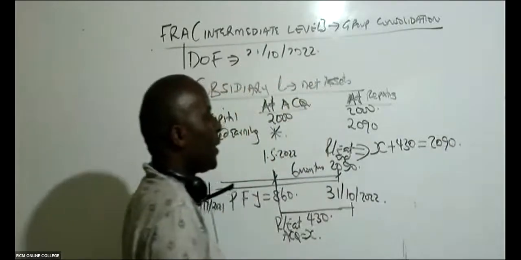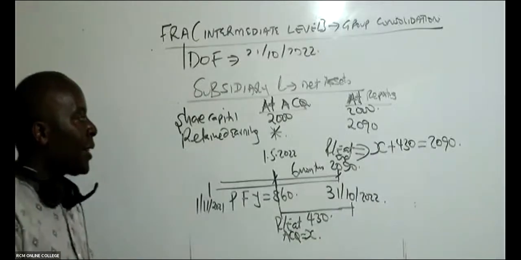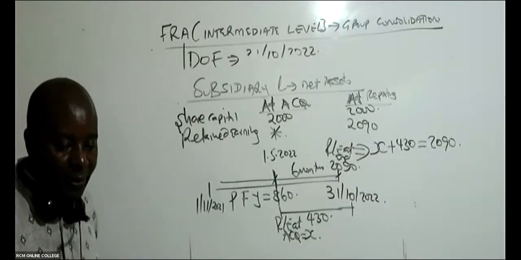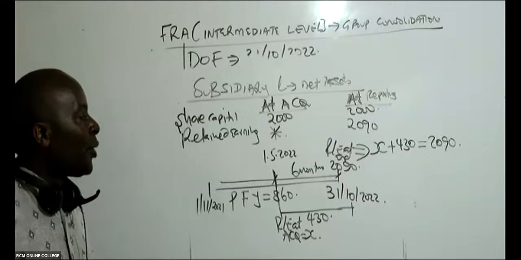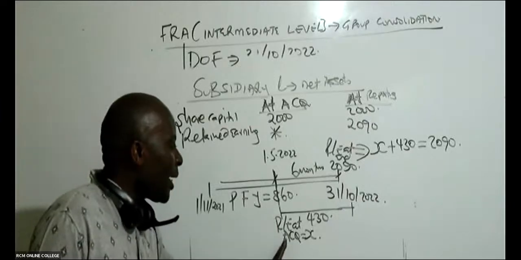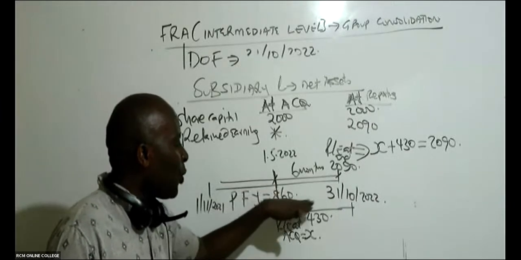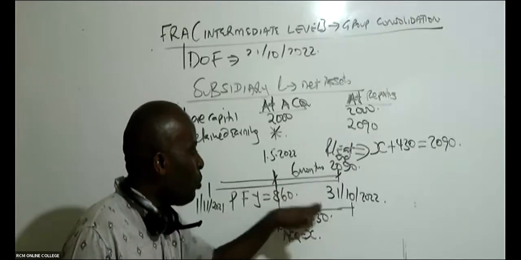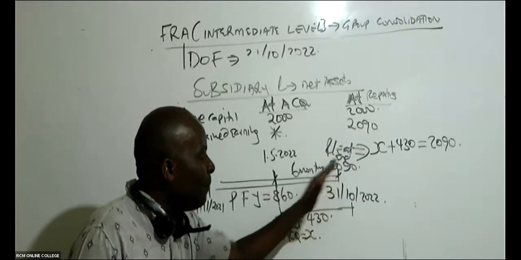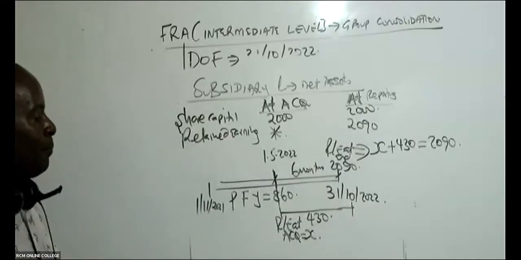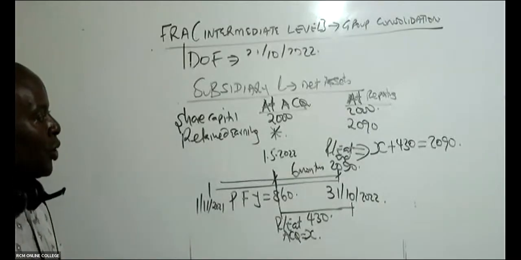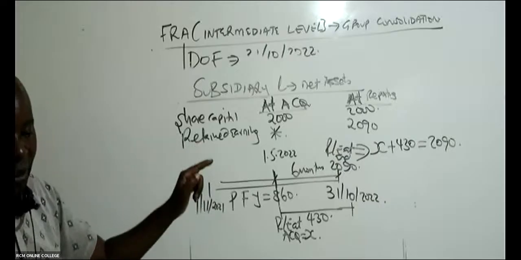So can you kindly make X the subject of the formula? Retained earnings at acquisition, which are X here, plus the profit generated. This 430 profit was put into the retained earnings basket, the whole of it. So X plus 430 equals 2090.